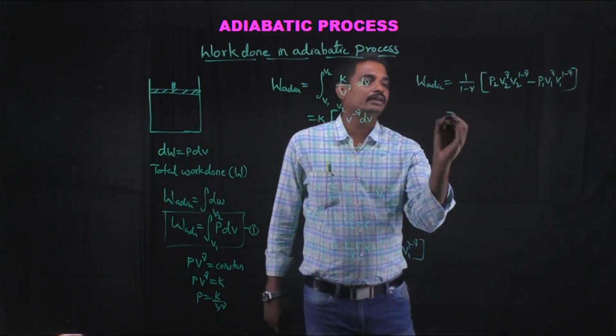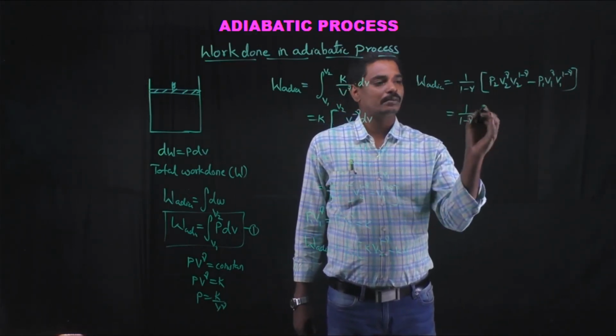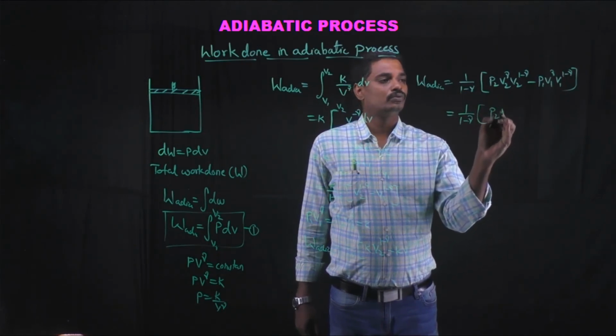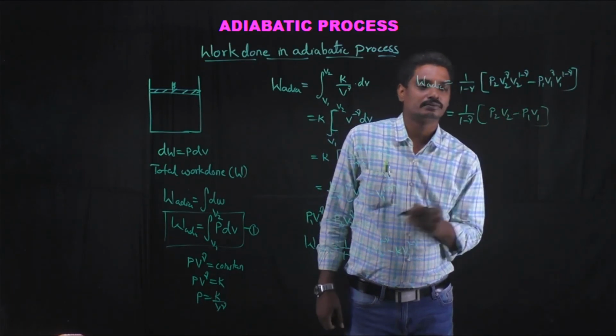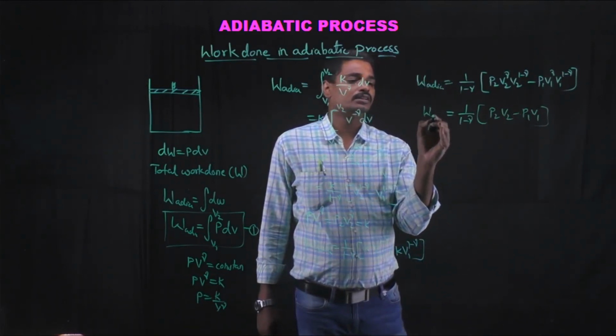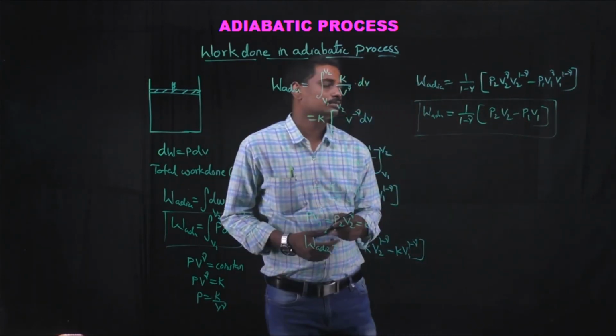By simplifying this, we can rewrite it as 1 by 1 minus gamma into (P2 V2 minus P1 V1). This is one of the expressions for work done in the adiabatic process.